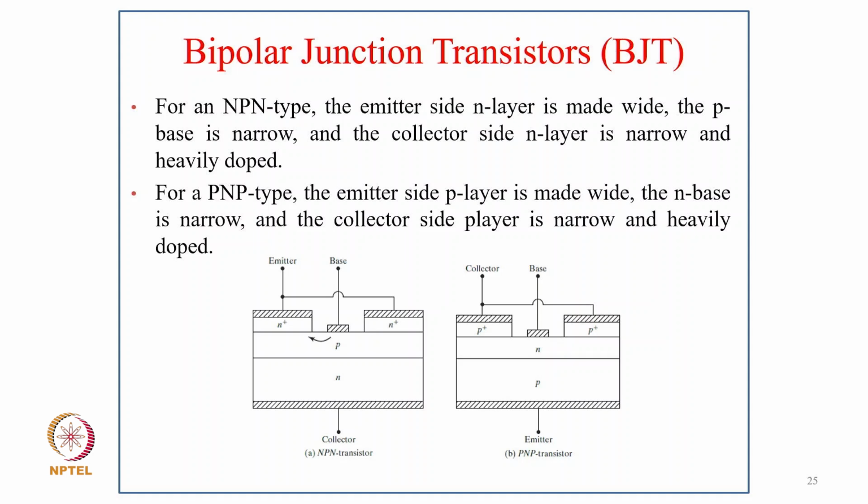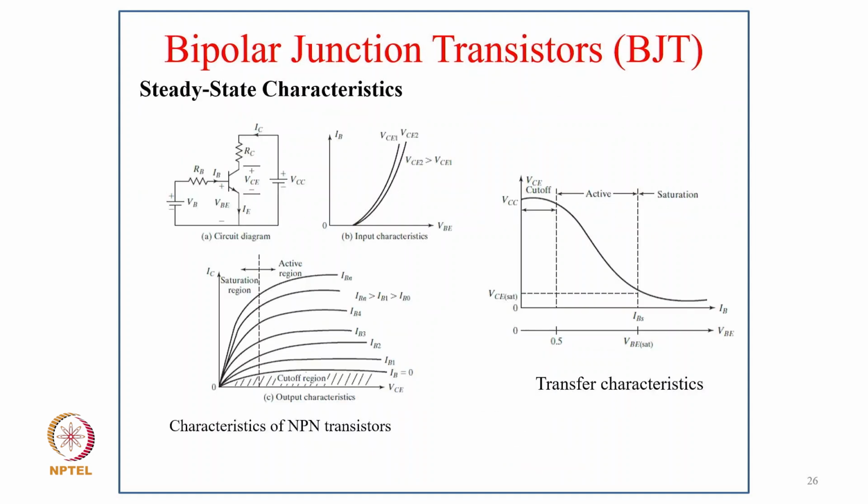And for PNP, the emitter P layer is made wide, the N base is narrow, and the collector side is planar and narrow. So how it physically looks, as a size, you can have different layouts: how the emitter is there, how the collector is there, how the base is there, and the steady-state characteristic with the base current. We operate normally in such phases, and of course our cutoff region with no current. Cutoff region and saturation are shown.